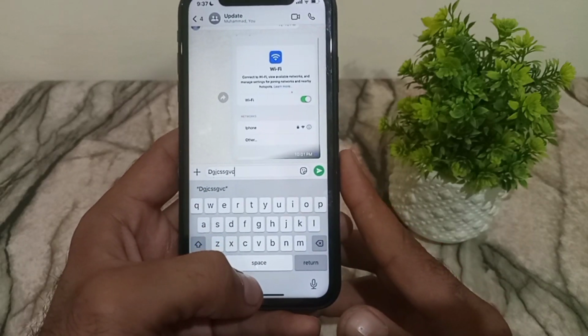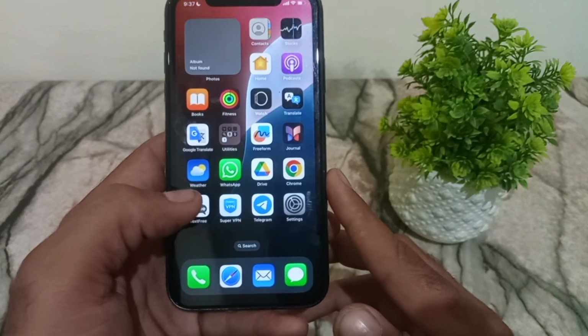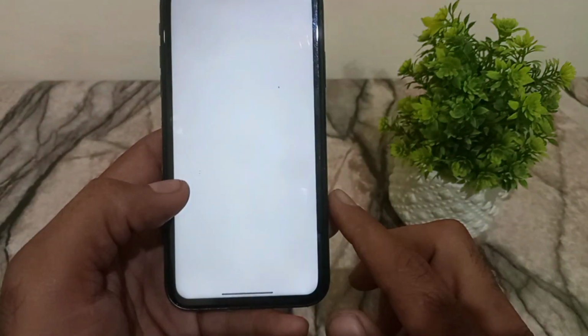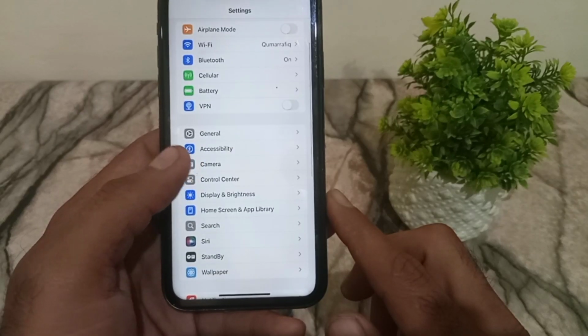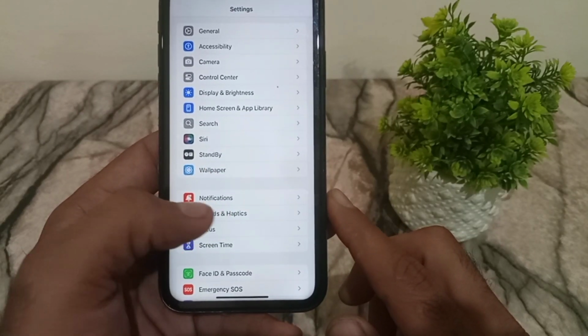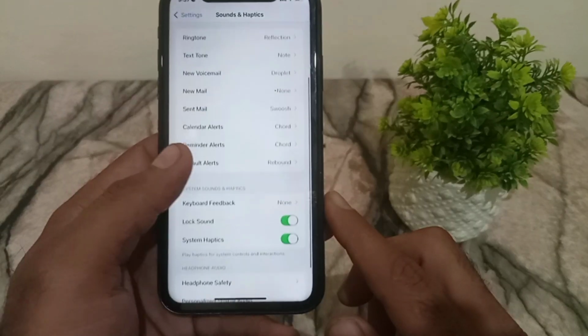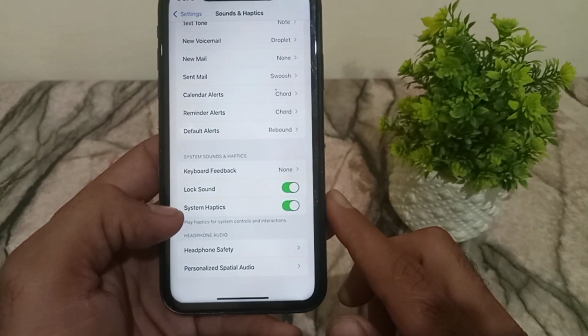So guys, first of all follow me. Open the Settings application on your iPhone. Now scroll down and here is the option Sound and Haptics. Tap on it and now scroll down and find Keyboard Feedback. You can see it appears on screen. Simply tap on it